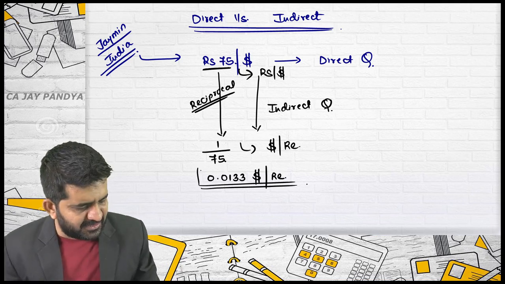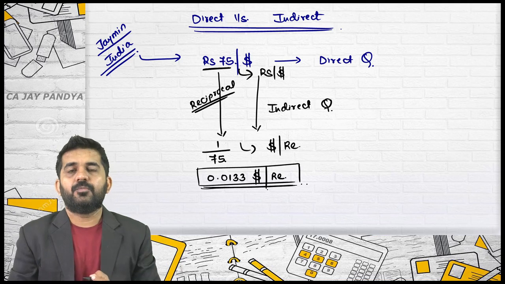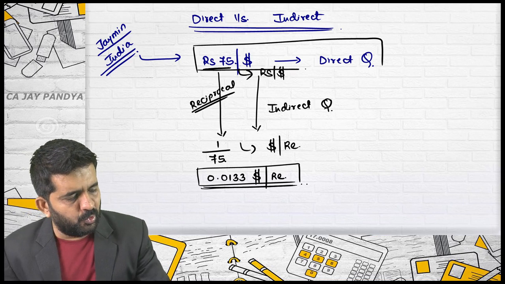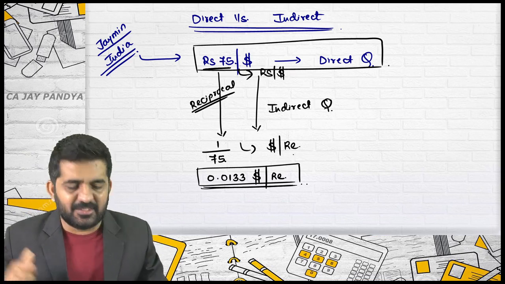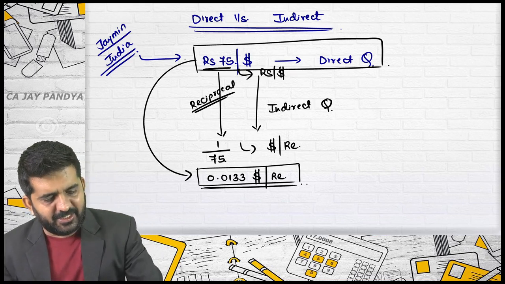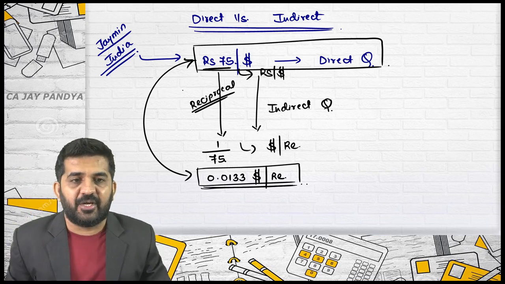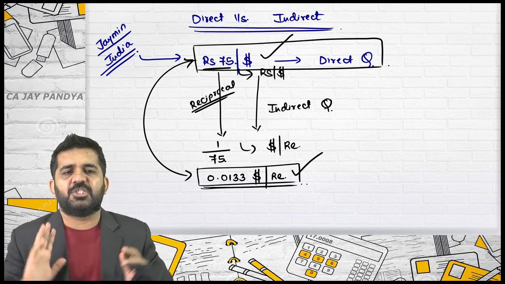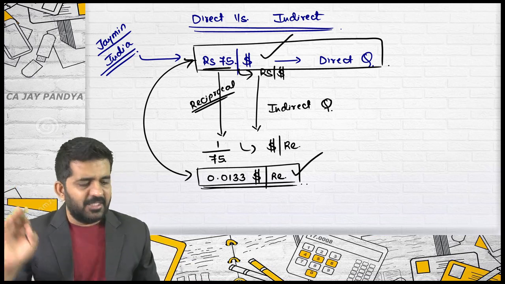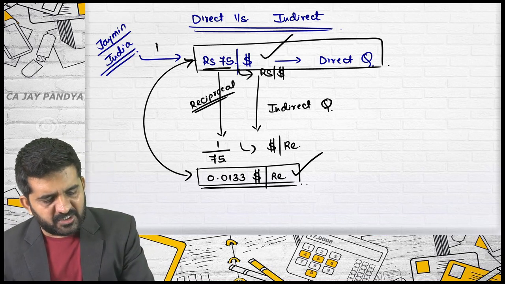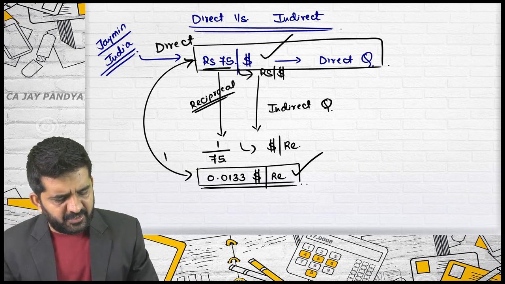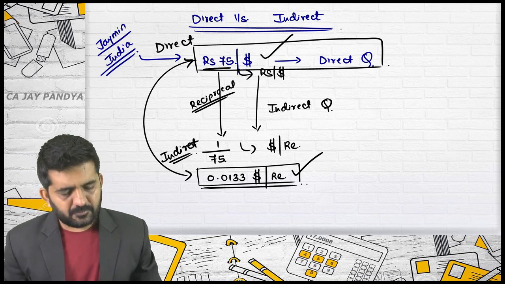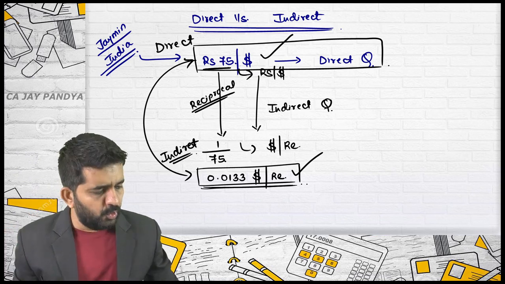You can tell me whether this rate is direct or indirect for you. Indirect quote. This is an indirect quote, and please try to understand both quotes are mathematically the same. This rate and this rate are both equal. There is no difference in rate. This is just the rate of dollar and this is the rate of rupees, so it is denominated in a different manner. This was direct for Jaimin. I have converted it into indirect. Converting direct quote into indirect quote.